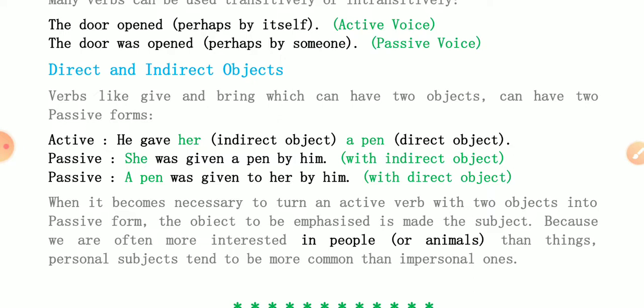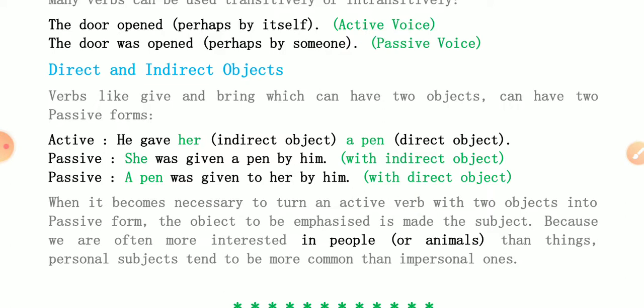Verbs like give and bring, which can have two objects, can have two passive forms too. Means it can have two forms of passive. Like he gave her a pen. Her is an indirect object. Pen is a direct object. So for the passive, we can start with the indirect object, and after that we can start with the direct object also. So first answer is she was given a pen by him.